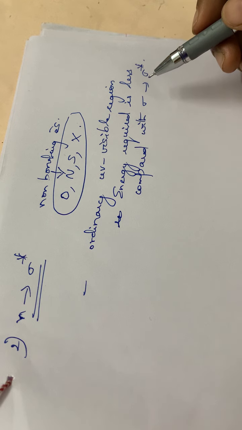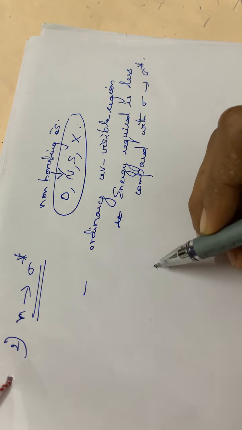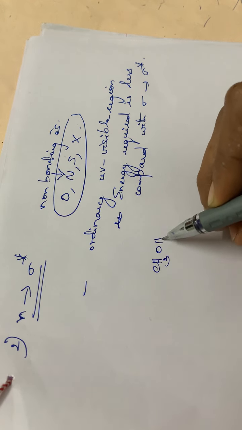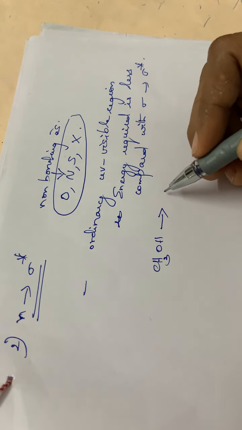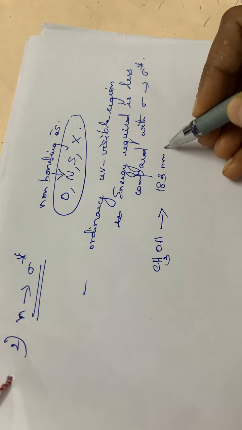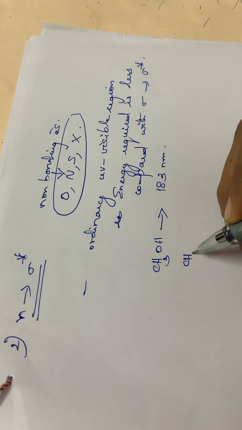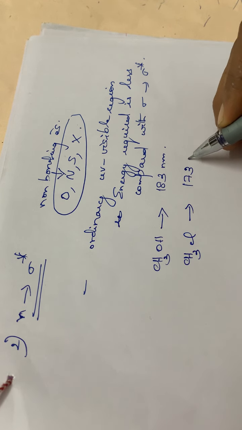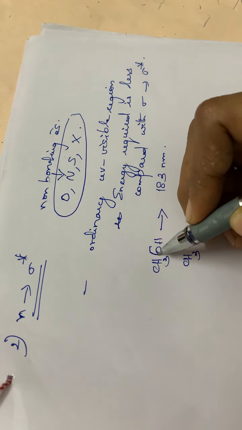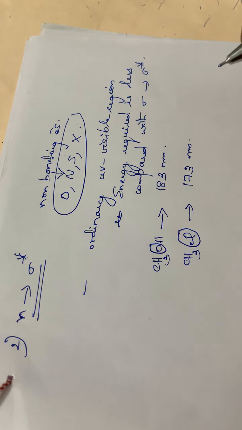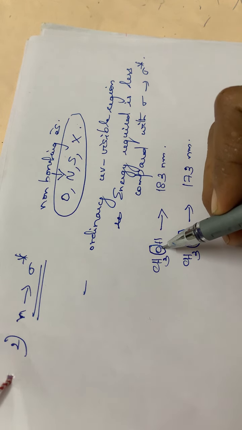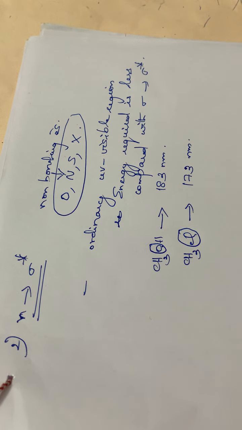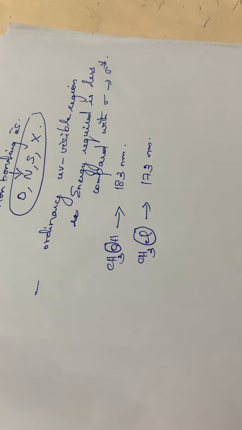Okay. And also some examples are given. Methanol vapor, methanol means the formula is CH3OH. Methanol vapors will be showing an absorption at 183 nanometer. Then CH3Cl will be showing an absorption peak at 173 nanometer. See here, all these compounds have a non-bonded electron, isn't it? Oxygen has non-bonding electron. Chlorine has non-bonding electron. Okay. So this is the second type of transition, N to sigma star.